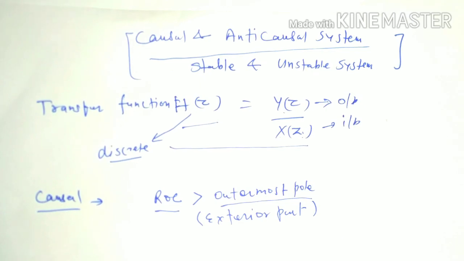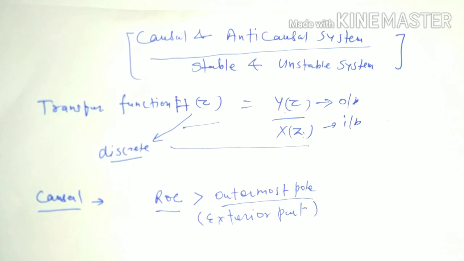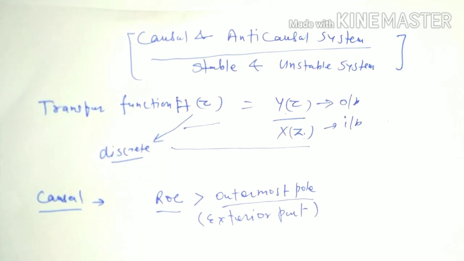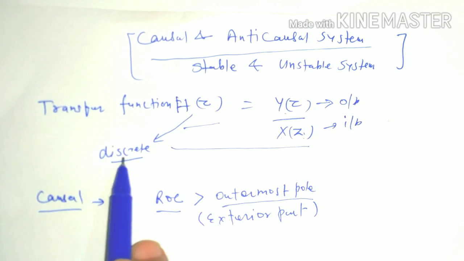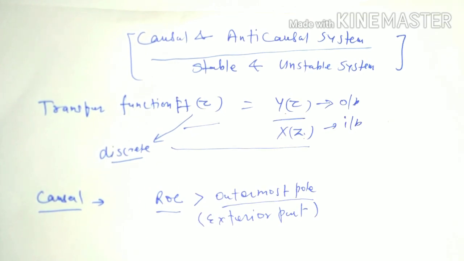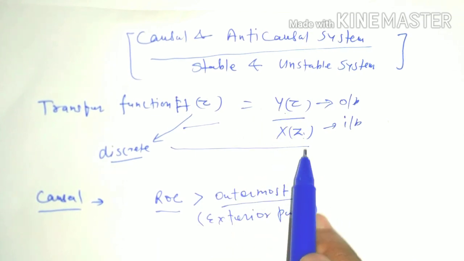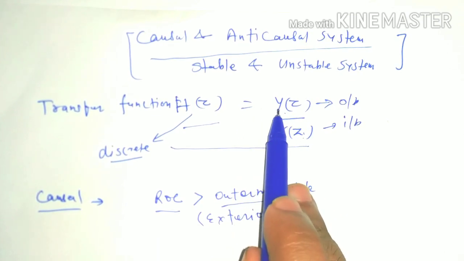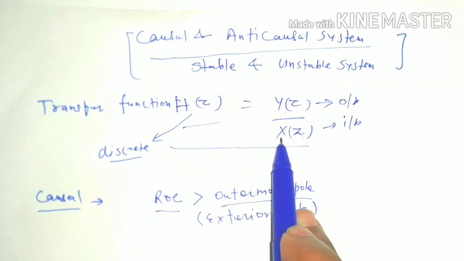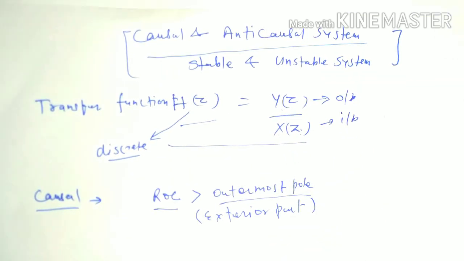Hello everyone, welcome back. In this lecture I am going to discuss a system, whether it is causal or anti-causal, by considering its transfer function in the Z domain. We know that H(z) is used for a discrete time system because we can only find the Z transform of a discrete time system, and H(z) is the ratio of Y(z) and X(z), where Y(z) is the Z transform of the output and X(z) is the Z transform of the input.